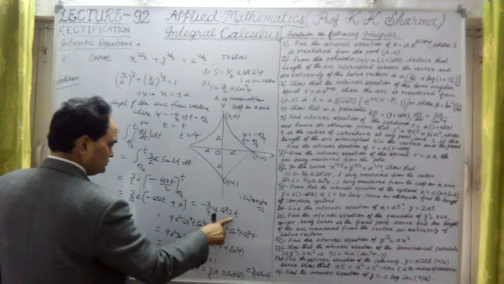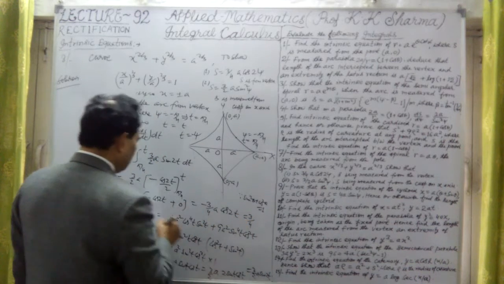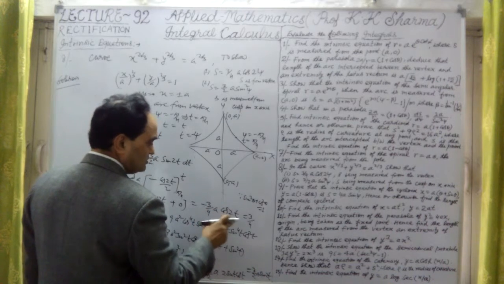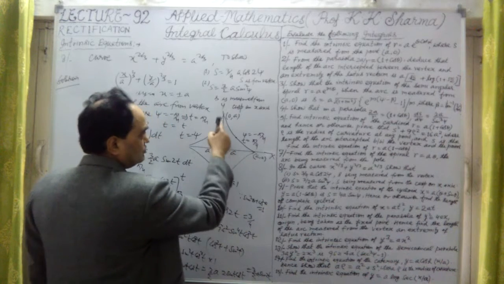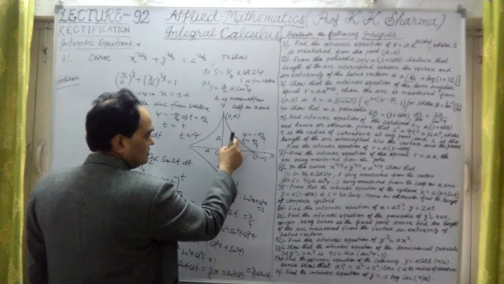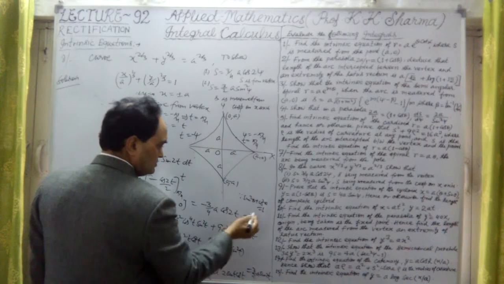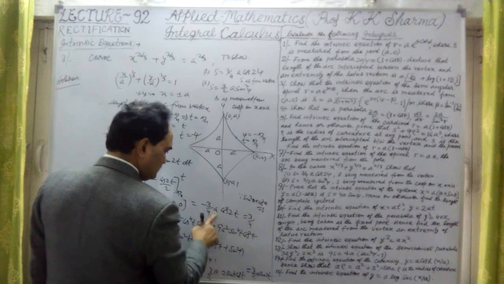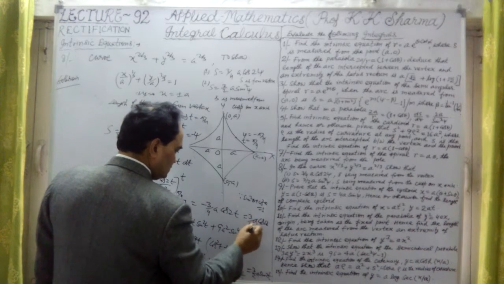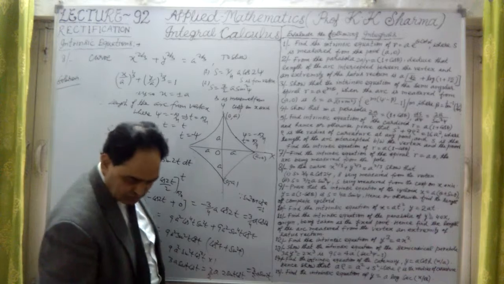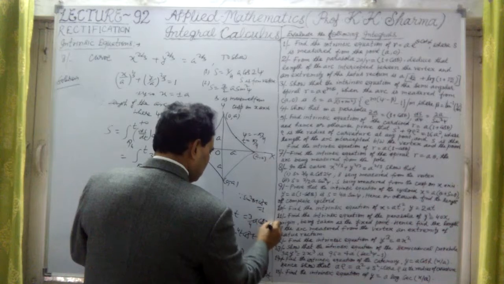So S, the length of the curve from the vertex to any unknown point T, where psi equal to minus pi by 4 and t equal to pi by 4 to T, is 3 by 4a into cos 2 psi, twice the psi angle.